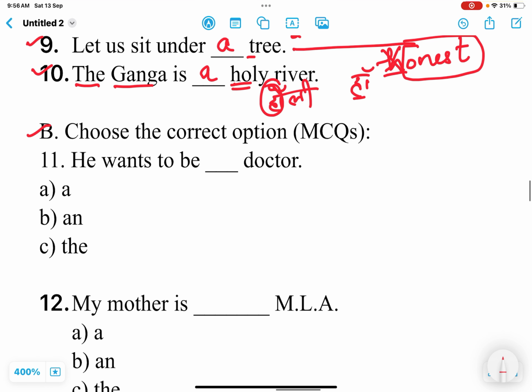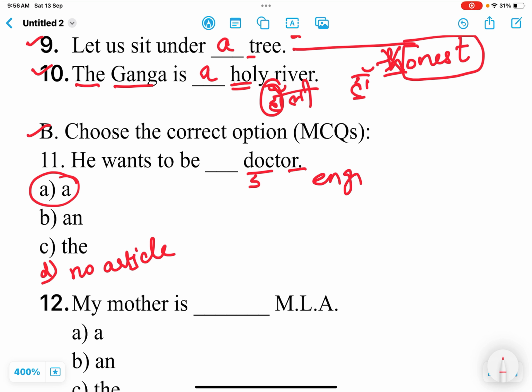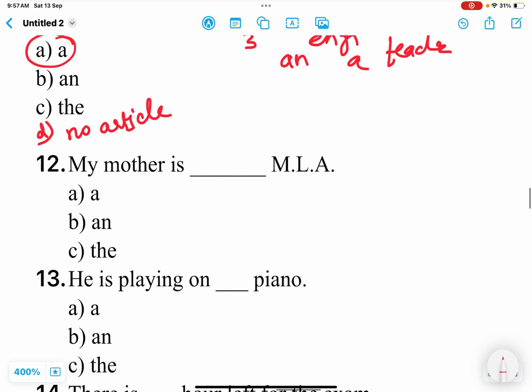So that means what are we to use here? A. Next one is: choose the correct option. He wants to be dash doctor. Here a D option may also be there, that is no article, because there are some conditions in which we are to use no article. That means no article is to be used, right? But here it is talking about a doctor. What he wants to be? He wants to be a doctor. Because of the doctor sound, a is the correct answer. If it is engineer, then an. If it is teacher, then a.